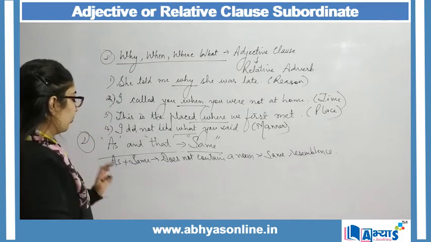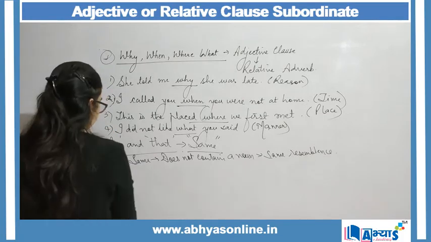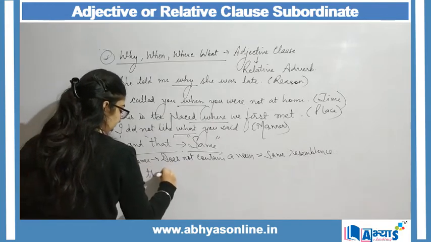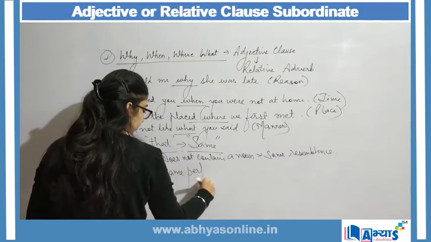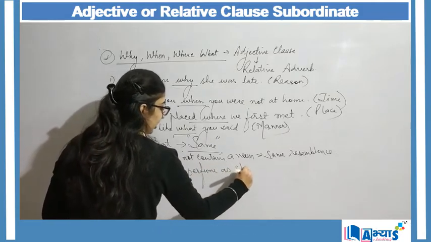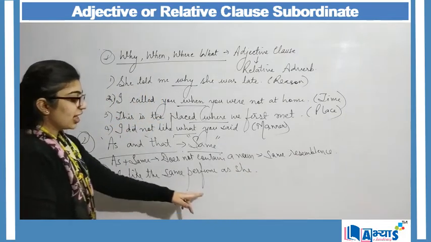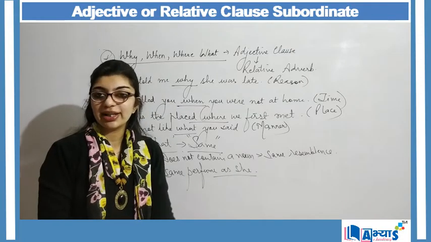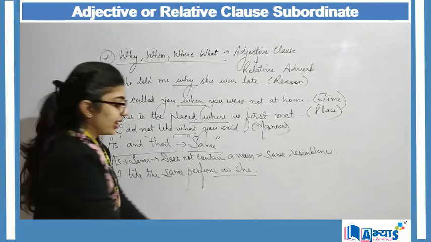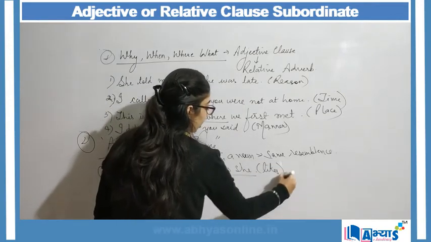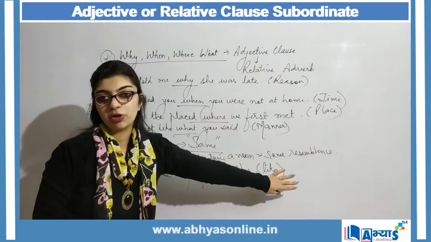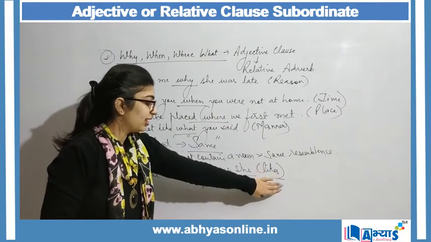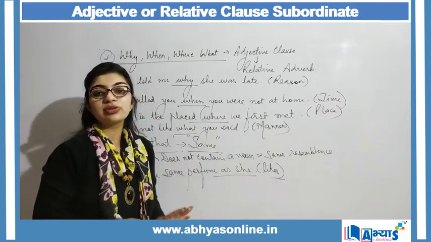We will understand this concept through an example. The example can be, I like the same perfume as she. I like the same perfume as she. Over here, with as I'm using a noun, as she, and likes over here is hidden. We do not say as she likes. I will just say as she. The likes over here is understood through the sentence. We do not specially mention that.